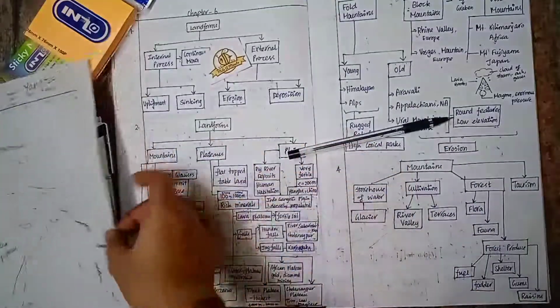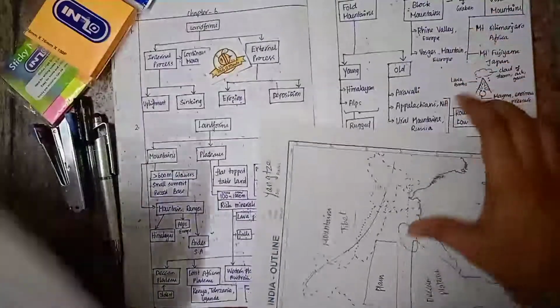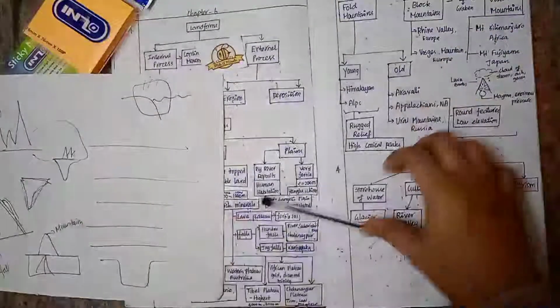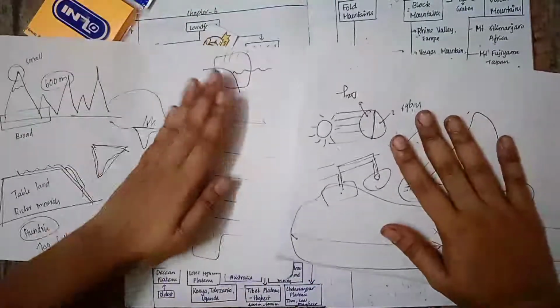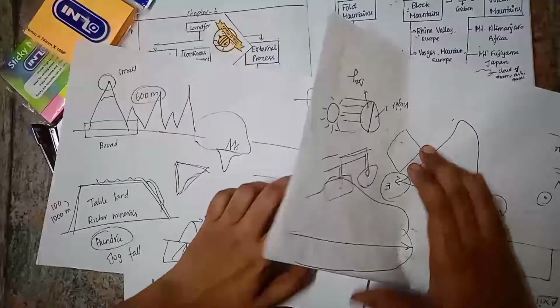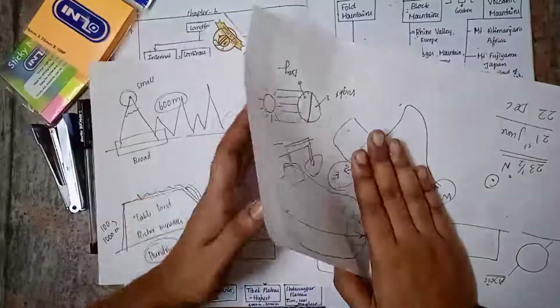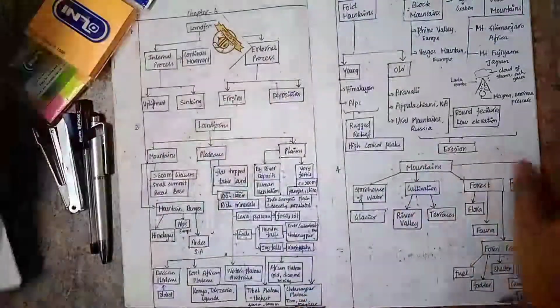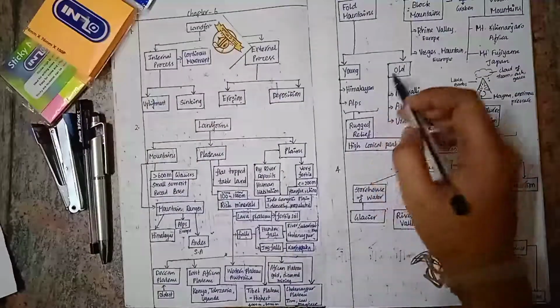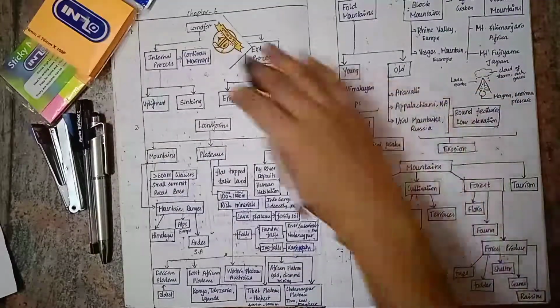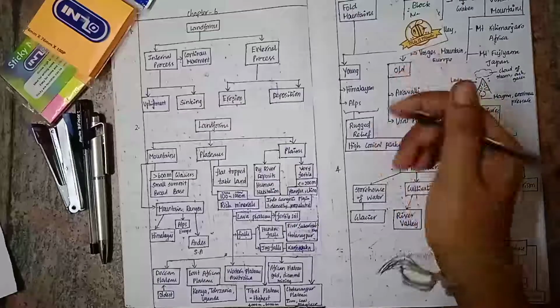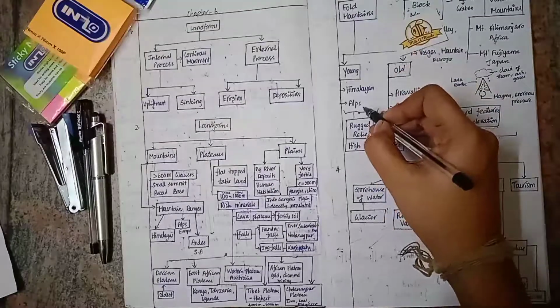Say this is a landmass and this is a landmass. These two landmasses come together and collide, and one portion goes below and one portion rises in this way. This formation of mountains is called fold mountains. We have young fold mountains as well as old fold mountains. In young fold mountains, we have the Himalaya. Himalaya is an example of young fold mountains, whereas the Alps is also an example of young fold mountains.